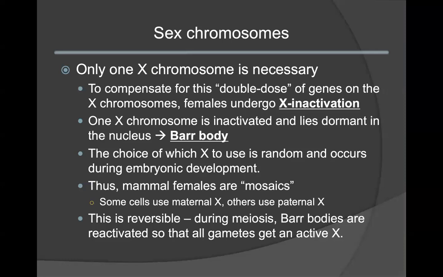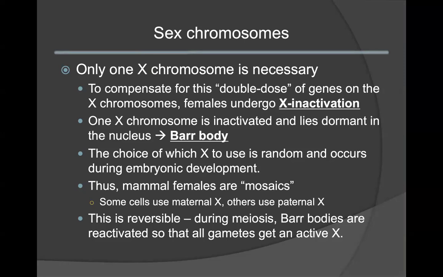When looking at sex chromosomes, as stated earlier, only one X chromosome is necessary for survival. We see this in the condition of males. As a result, in females, you could potentially get the double dose of X genes if both of those X chromosomes were expressed at the same time.